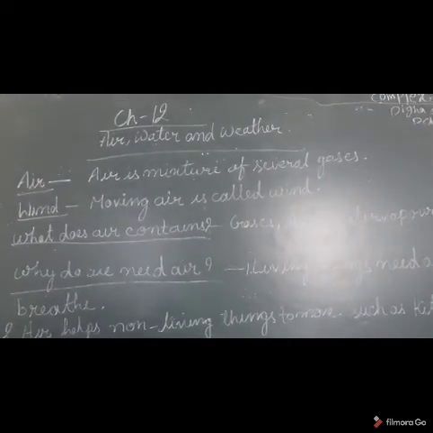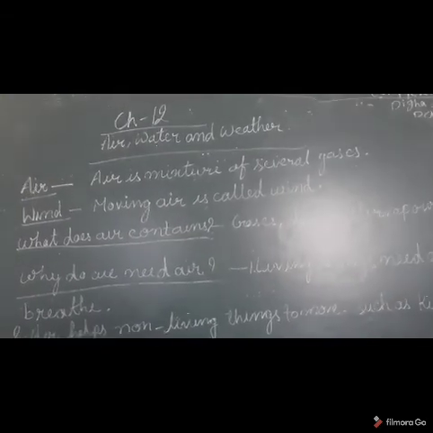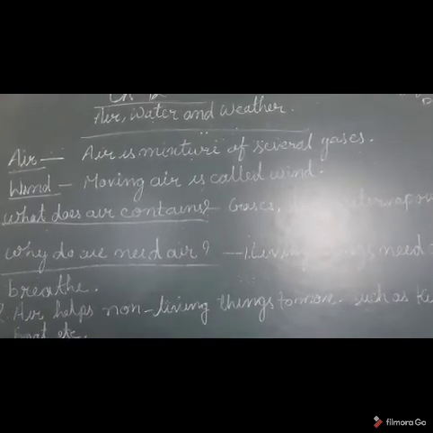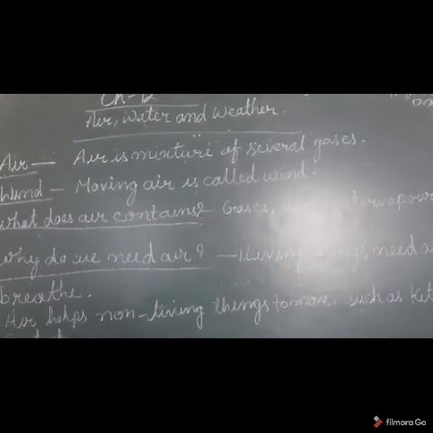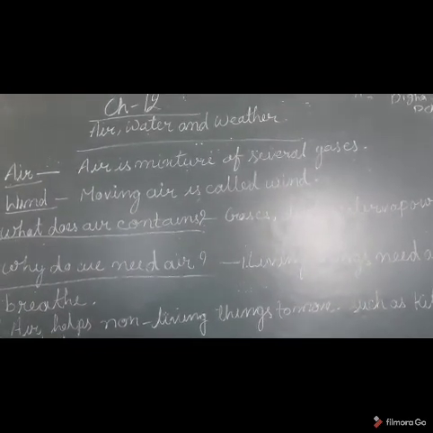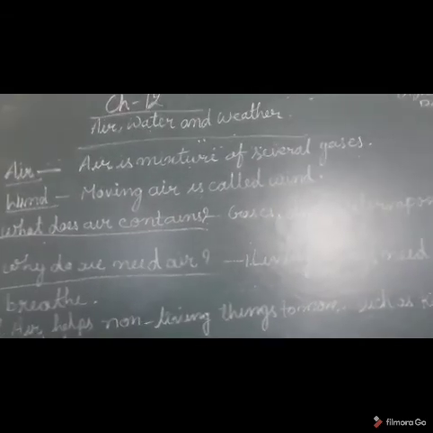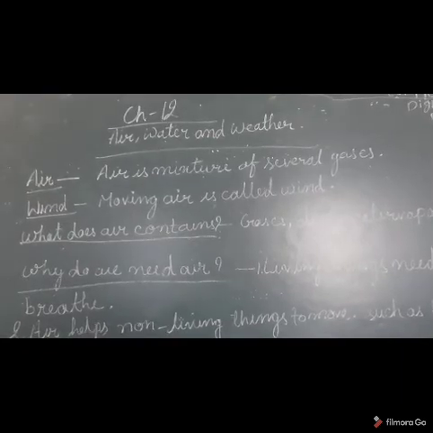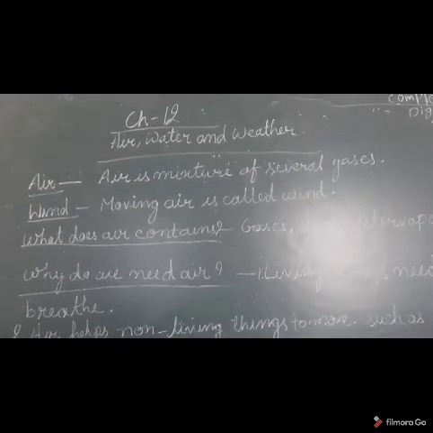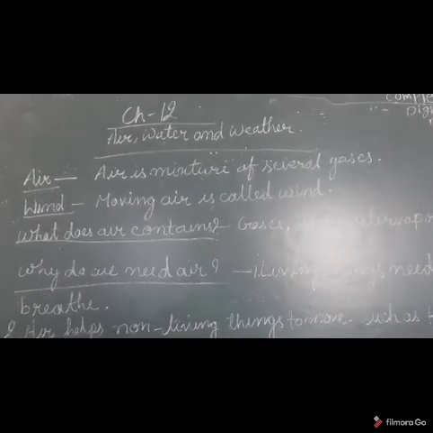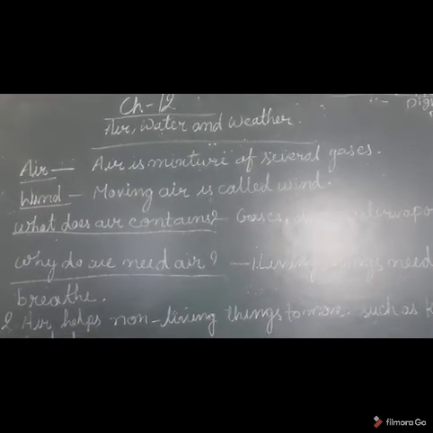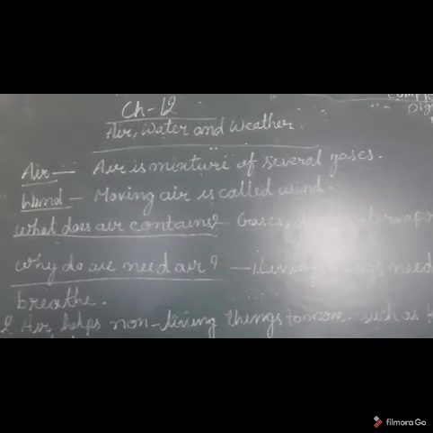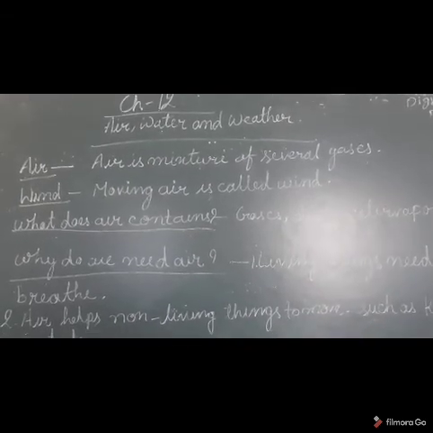And students, you can see page number 110. There is a fact test. There is no air present on the moon and in space. So life is not possible on the moon and in space. In the HOT question it is given: why is no life possible on the moon?